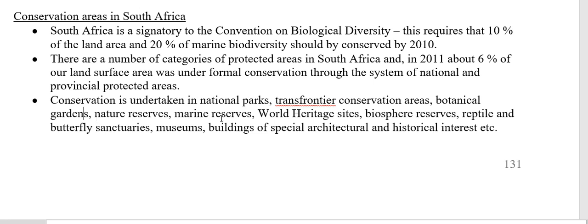We do have marine reserves as well. I'm trying to think of one, but I can't remember the name now. It's in Natal. There is one where it's a national game reserve, but it's bordering on the sea. So in that marine reserve, you won't be allowed, for example, to fish. You cannot fish. You cannot pick up shells on the beach. It's a marine reserve. It's a conservation area.